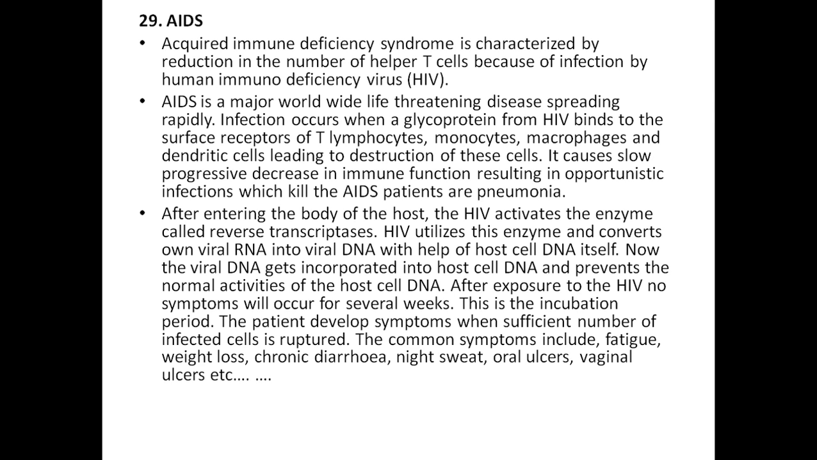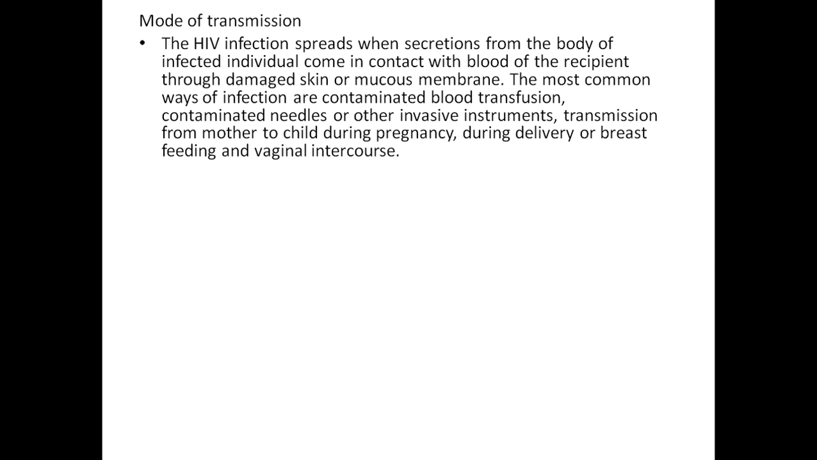The patient will develop symptoms when a sufficient number of infected cells rupture. The common symptoms include fatigue, weight loss, chronic diarrhea, night sweat, oral ulcers, vaginal ulcers, etc. Mode of transmission: it is transmitted when secretions from the body of the infected individual come in contact with the blood of the recipient through damaged skin or mucous membrane. The most common ways of infection are contaminated blood transfusion, contaminated needles or other invasive instruments, transmission from mother to child during delivery or breastfeeding, or vaginal sexual intercourse.